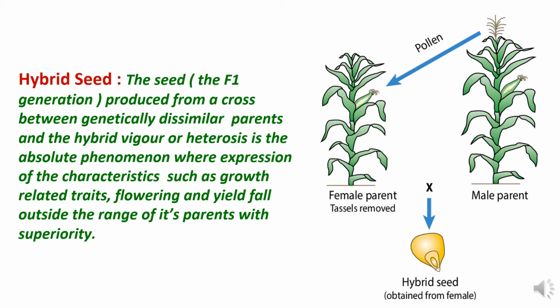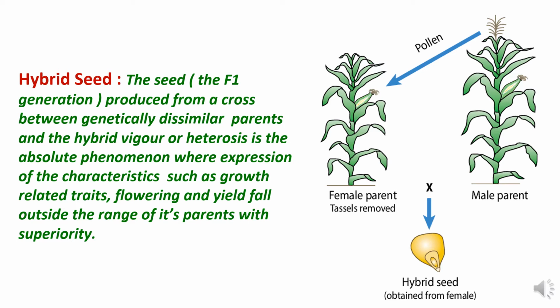As we are studying hybrid seed, hybrid vigor and heterosis, first we should understand what a hybrid seed is. Hybrid seed is the F1 generation seed produced from a cross between genetically dissimilar parents. And hybrid vigor or heterosis is the phenomenon where expression of characteristics such as growth-related traits, flowering, and yield fall outside the range of its parents with superiority.